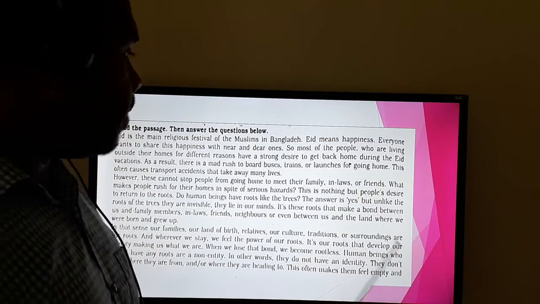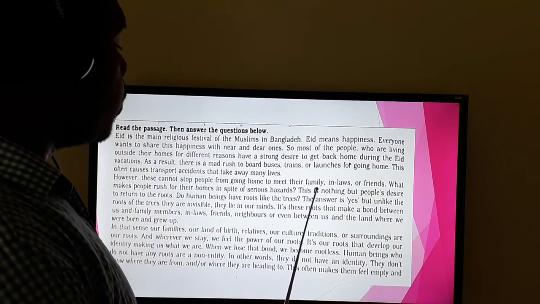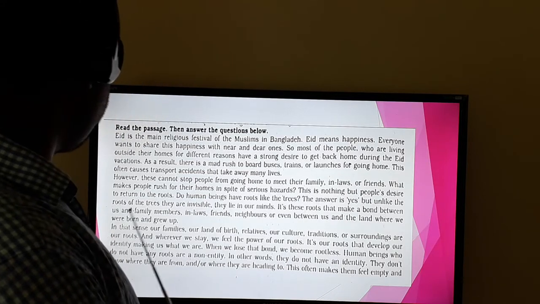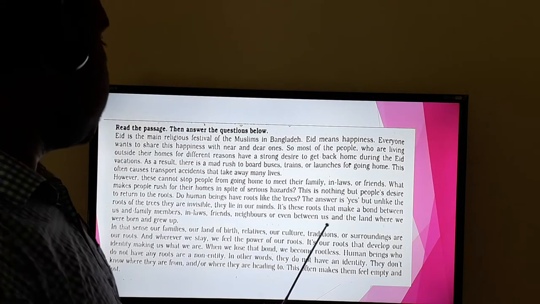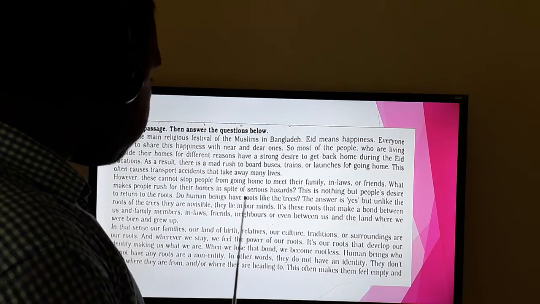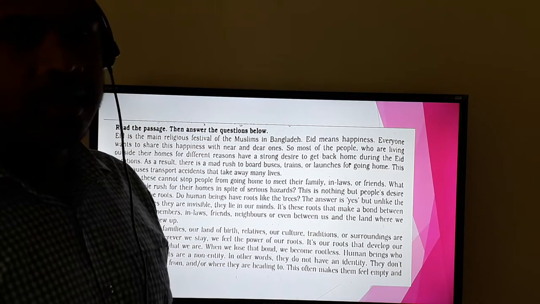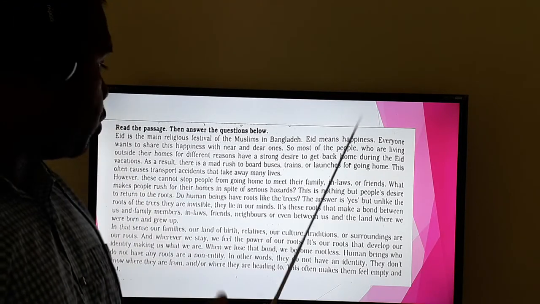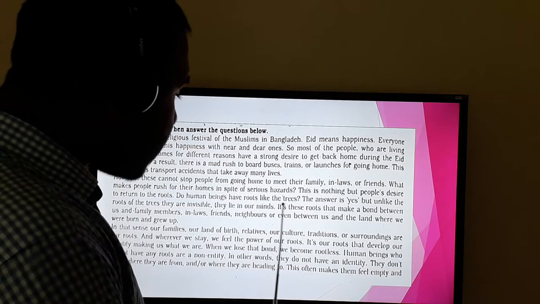Why? Because there are roots. There is nothing but people's desire to return to the roots. Yes. Because of their roots, they would like to go there. Do human beings have roots like the trees? Then I ask a question to you. Do human beings have roots like the trees?